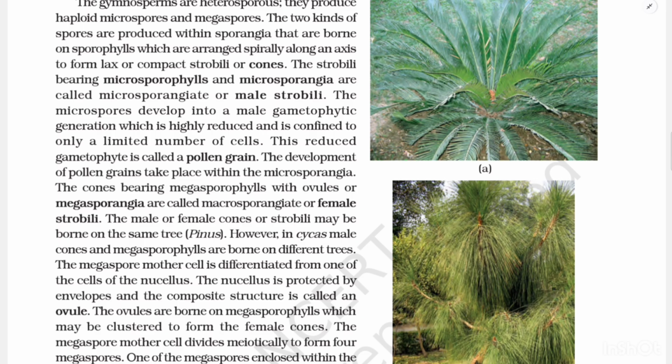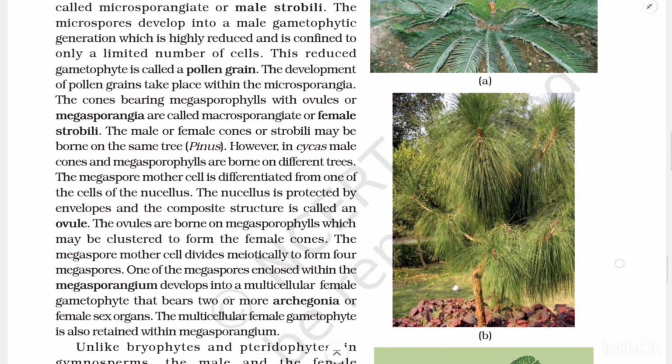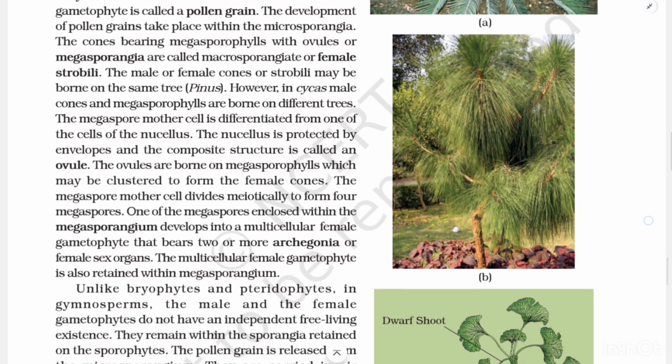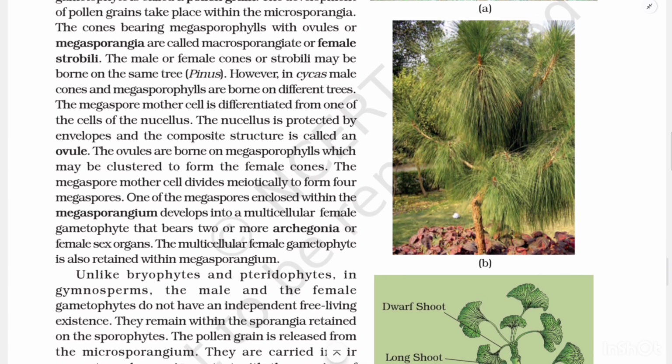The microspore develops into a male gametophytic generation which is highly reduced and is confined to only a limited number of cells. This reduced gametophyte is called a pollen grain. The development of pollen grains takes place within the microsporangia. The cones bearing megasporophylls with ovules or megasporangia are called macrosporangiate or female strobili. The male or female cones or strobili may be borne on the same tree, which is found in Pinus. However, in Cycas, male cones and megasporophylls are borne on different trees.